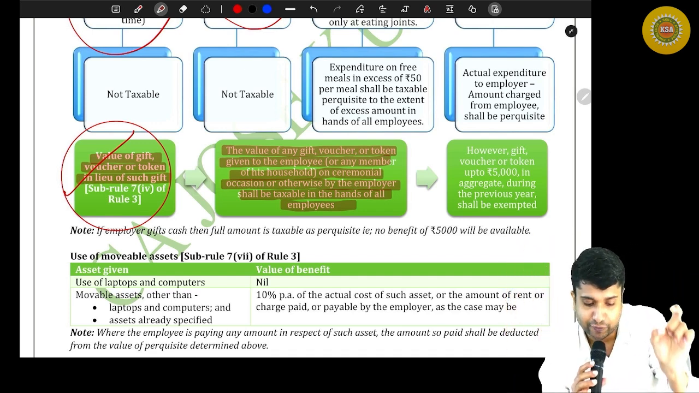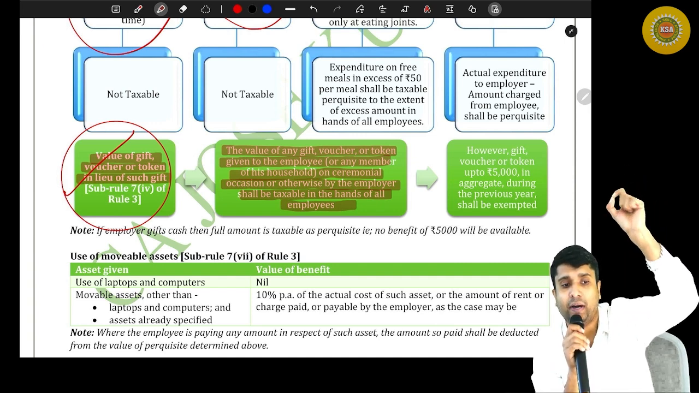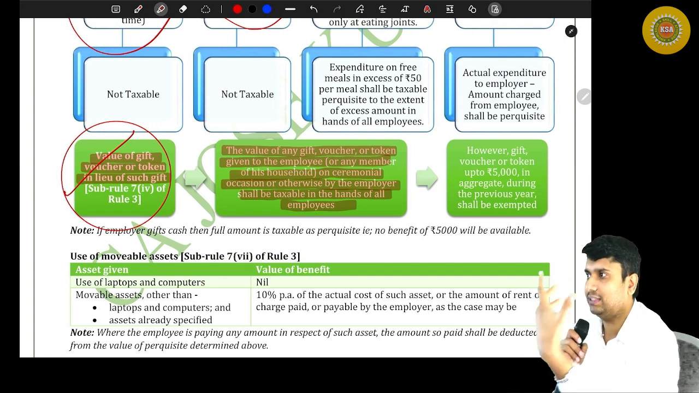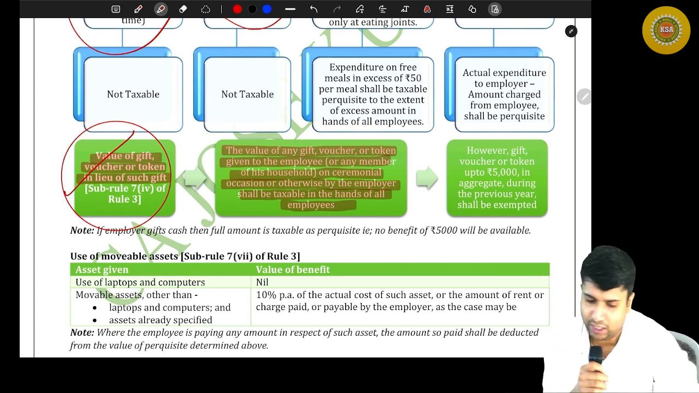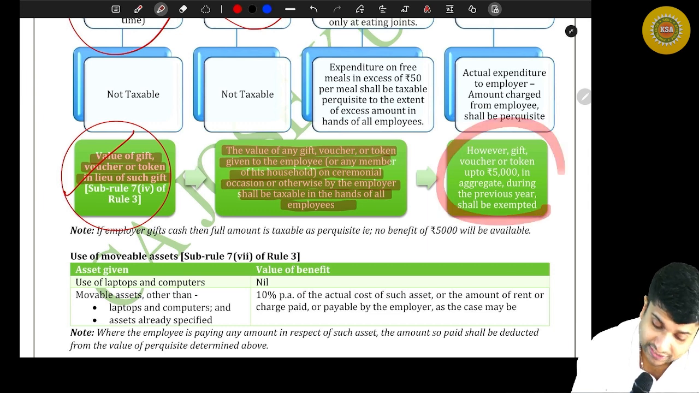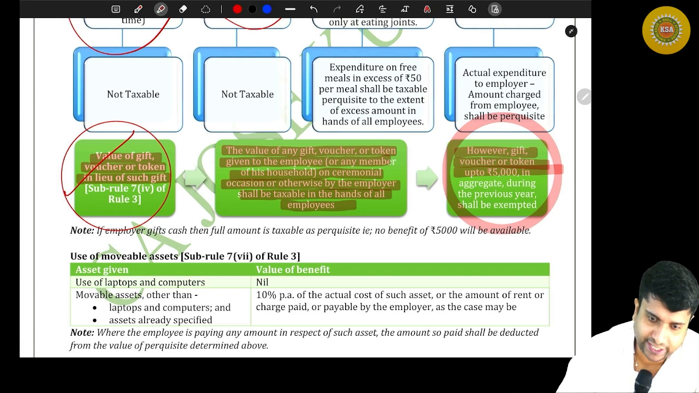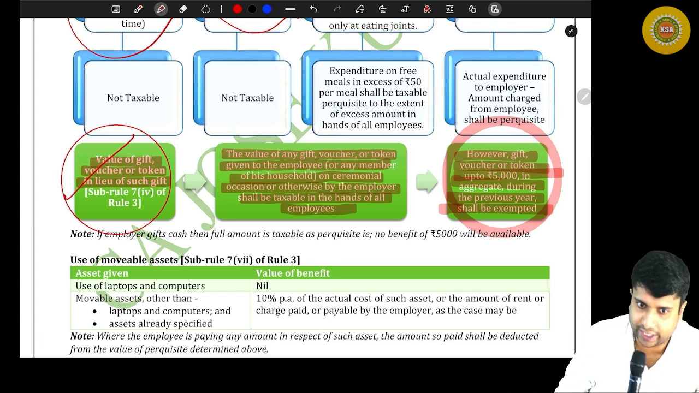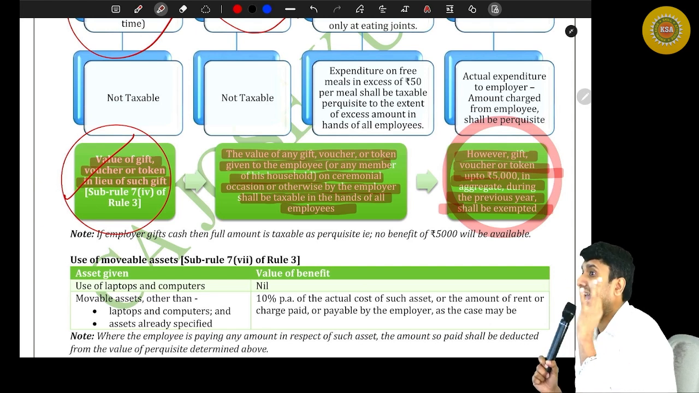The value of any gift, voucher or token given to the employee or any member of his household, whether on account of a ceremonial occasion or otherwise, either simply or at the time of attending some function, shall be fully taxable in the hands of the employee as a perquisite. But there is an exemption. How much is the exemption? Gift, voucher or token up to 5,000 in aggregate during the previous year shall be exempted.